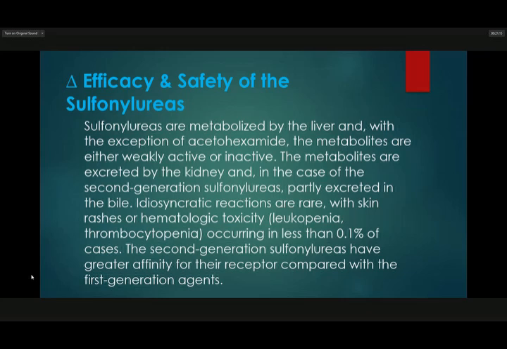Idiosyncratic reactions are rare, with skin rashes or hematologic toxicity, leukopenia, and thrombocytopenia occurring in less than 0.1% of cases. The second generation sulfonylureas have greater affinity for the receptor compared with the first generation agents.